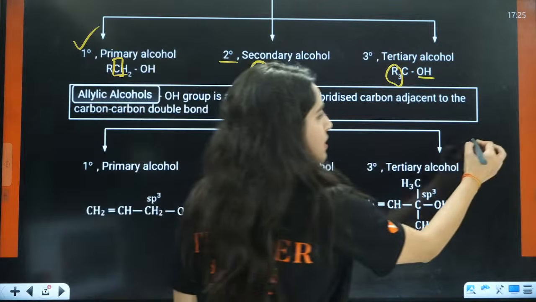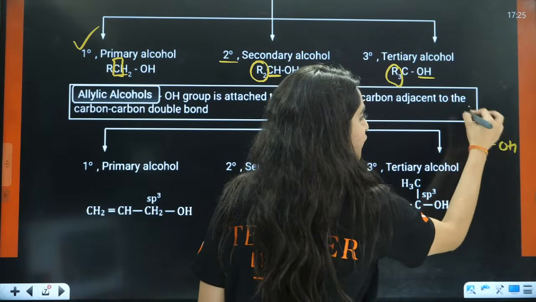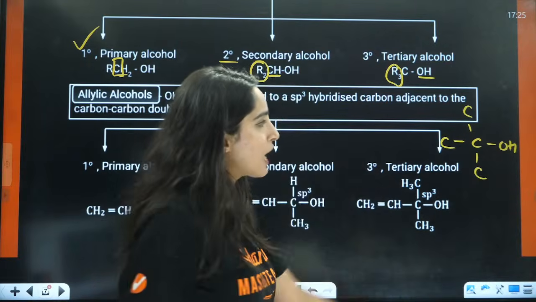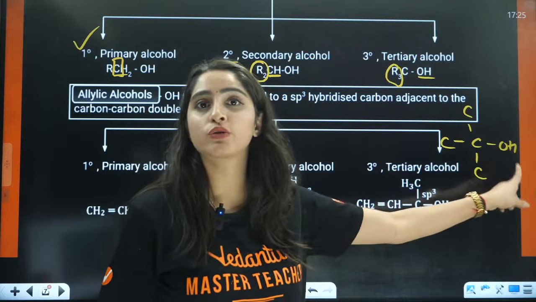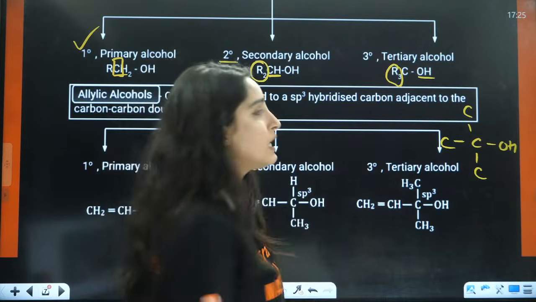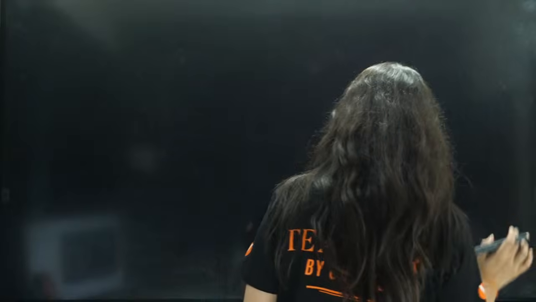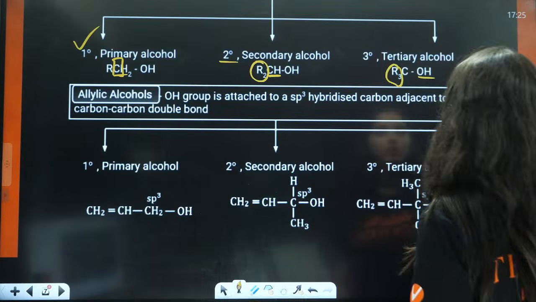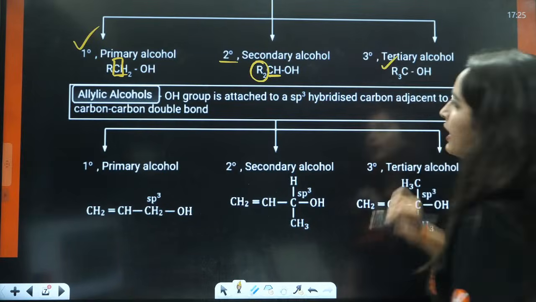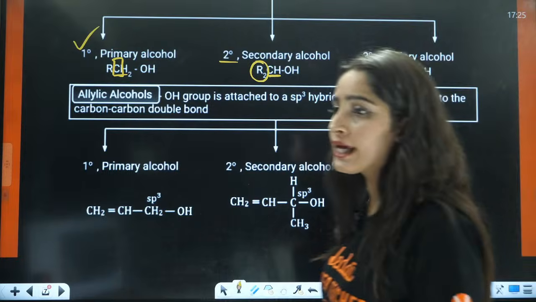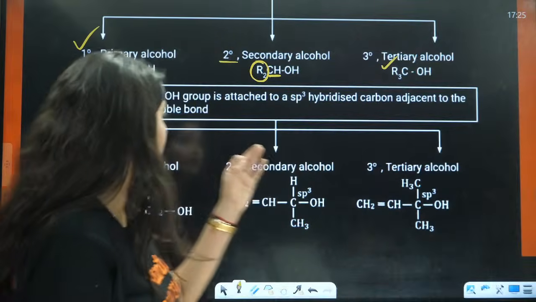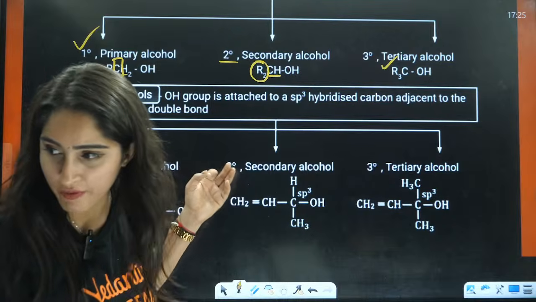So basically it's like this: you have OH here and this carbon is further connected to 3 carbons. That is called tertiary alcohol, right?